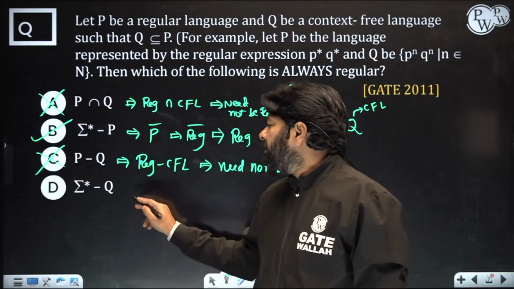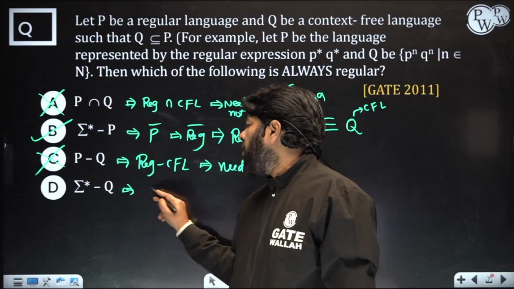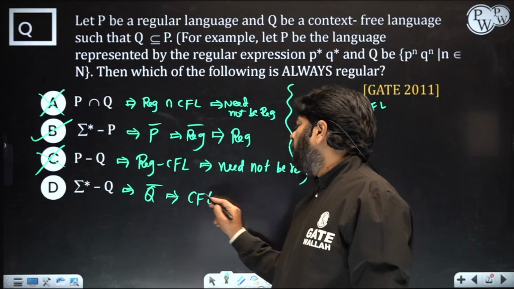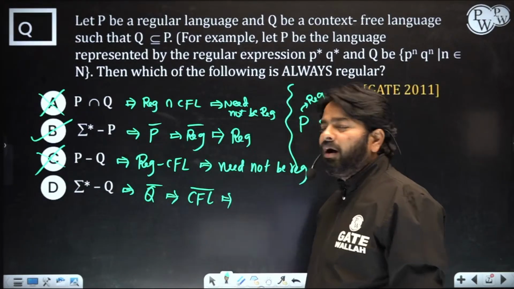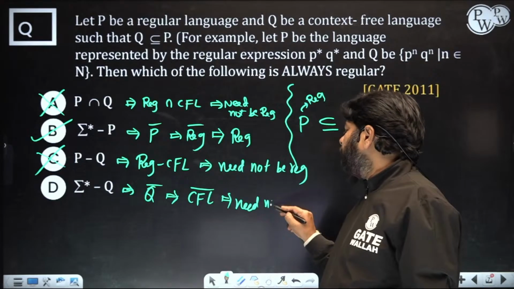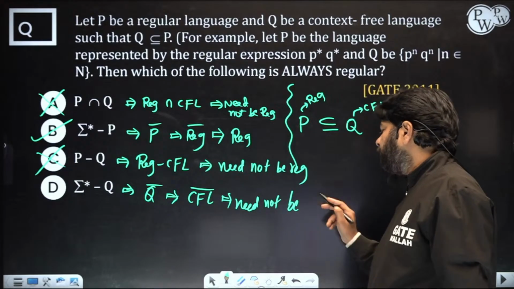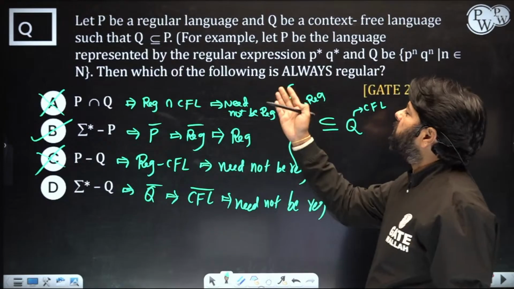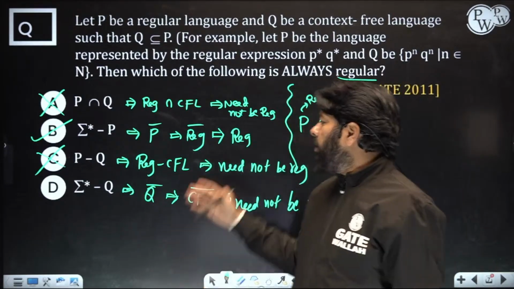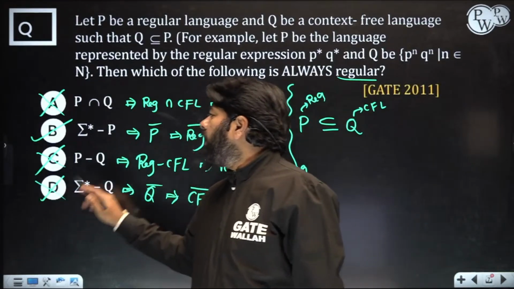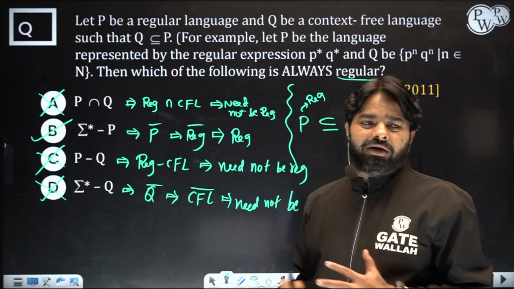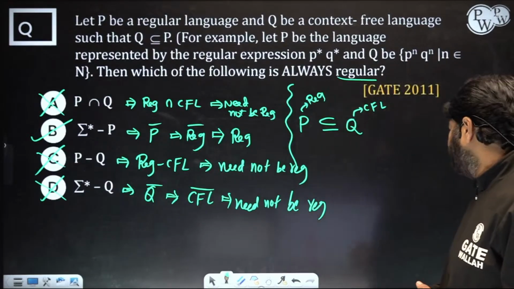Another one, sigma star minus Q means Q complement. Complement of a CFL need not be a CFL. How can it be guaranteed regular? So this also need not be regular, and of course need not be CFL too. But the question is about regular: is it regular or not? So among them, only option B is always regular; the remaining all need not be regular.